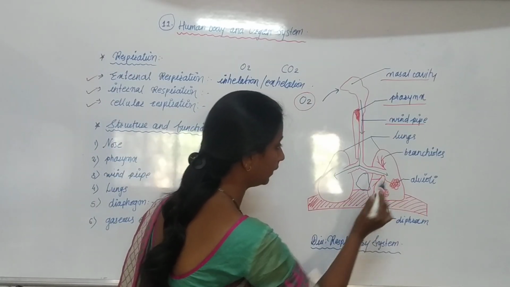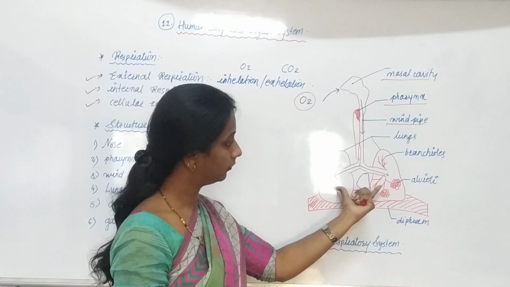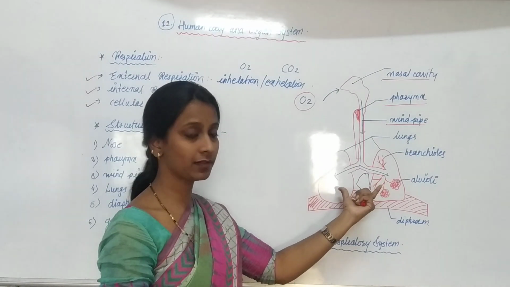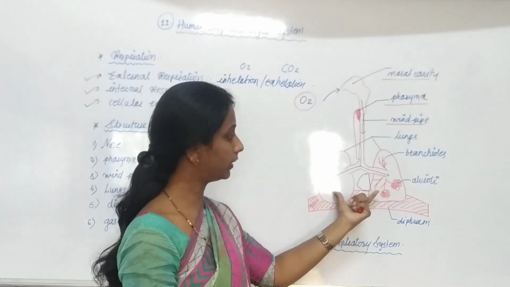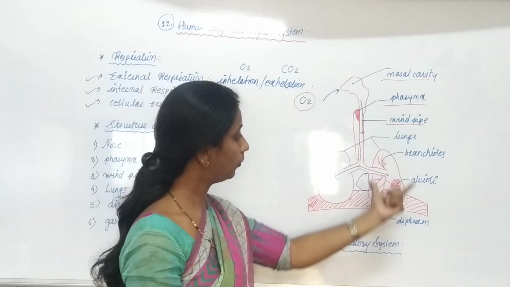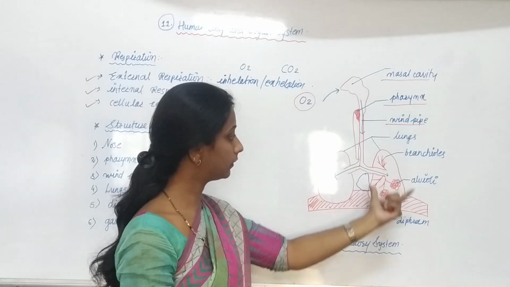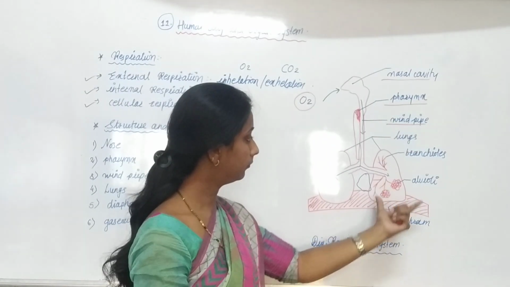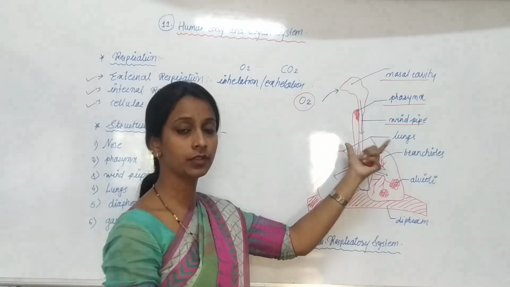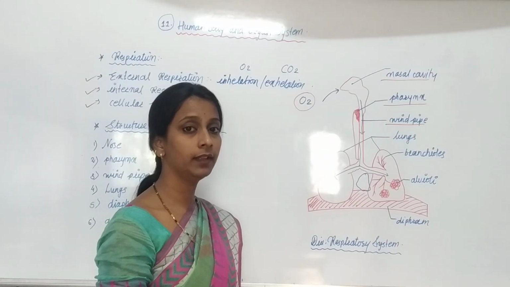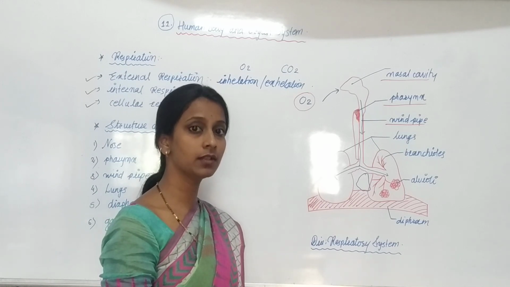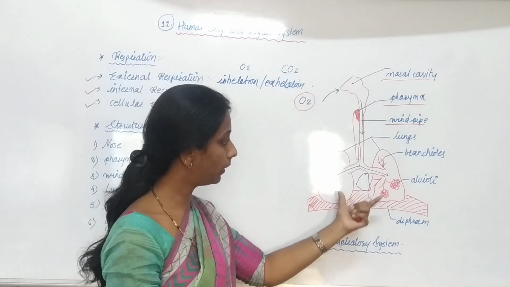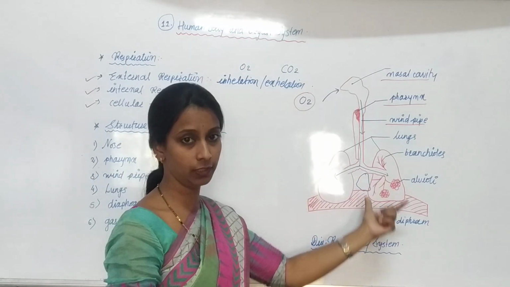The human heart is placed here, and at each side of the heart lungs are present. Whatever bone cage is present here is called the thoracic cavity, and a large part of the thoracic cavity is occupied by this pair of lungs.